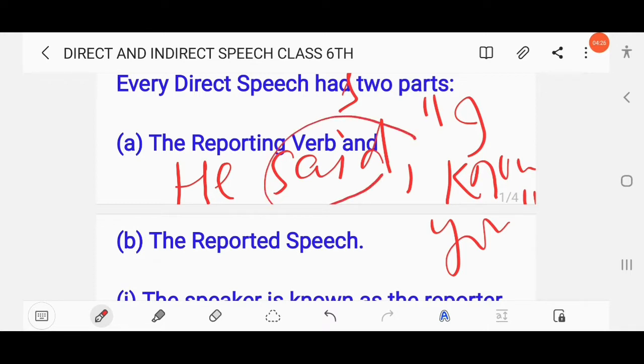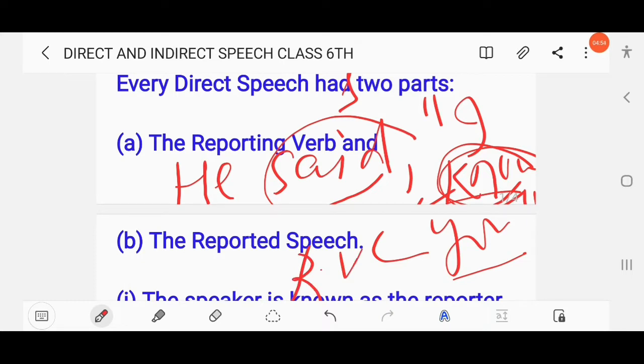What is reported speech? The speech that is written within the inverted commas. Here, I know you is the reported speech. The speech written between inverted or quoted marks is known as reported speech, or we can call it quoted speech.